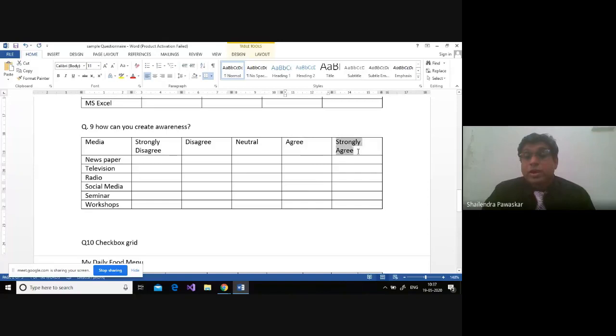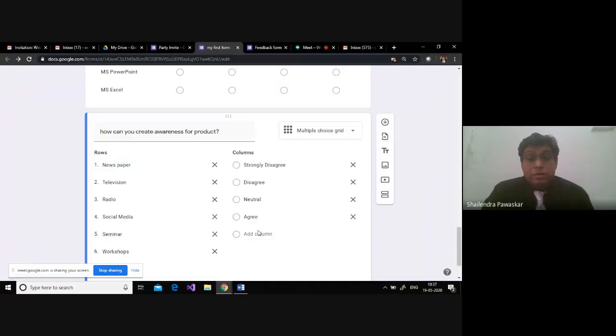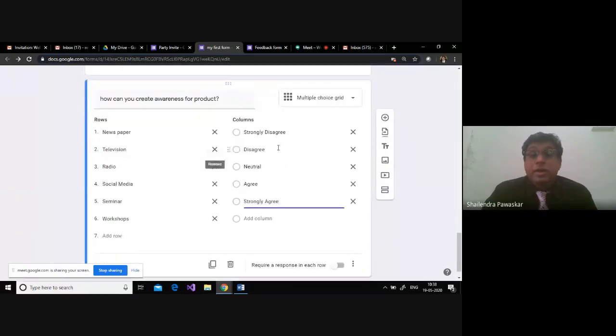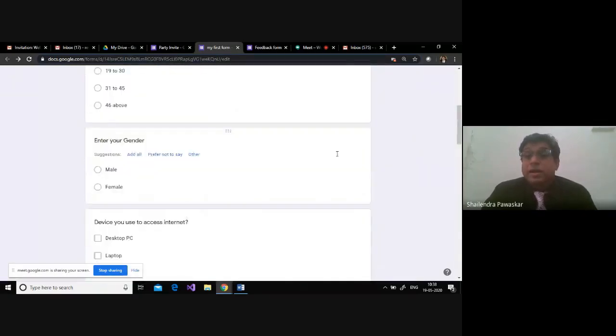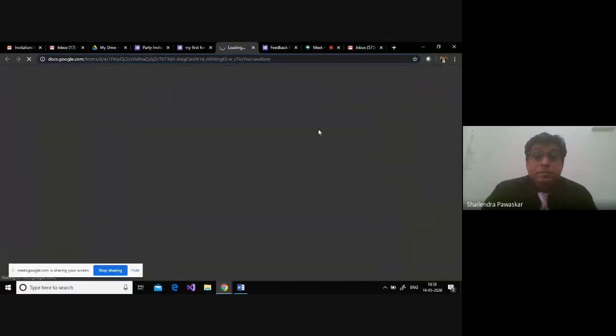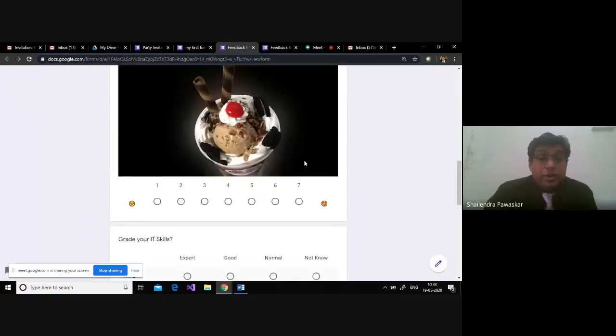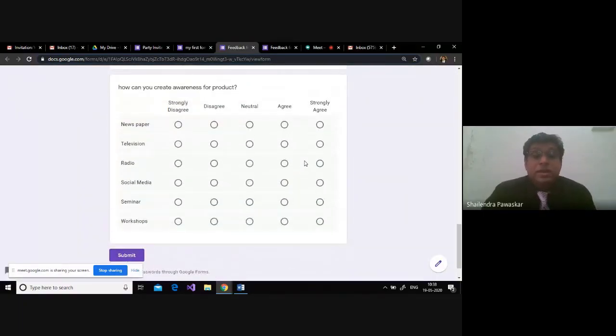Then you go for strongly agree. You have a strongly agree. This is how you can create it. Let us take a preview. This is how you can create a Likert scale format, right? So you can click only one at this particular thing. You cannot have two options in one particular row.